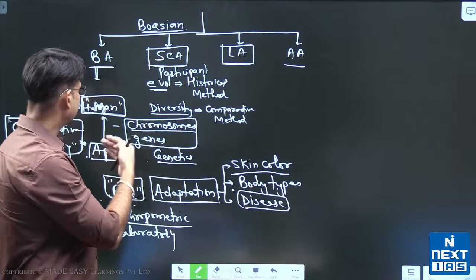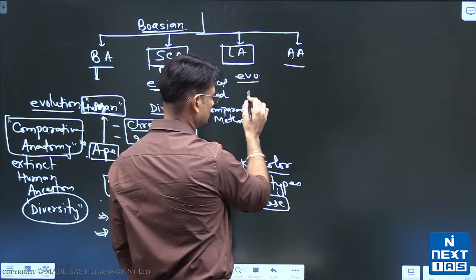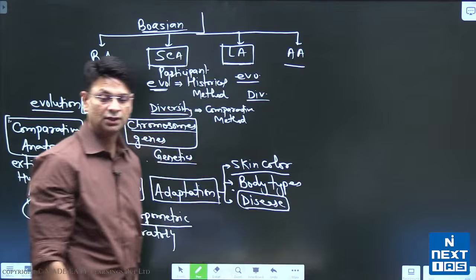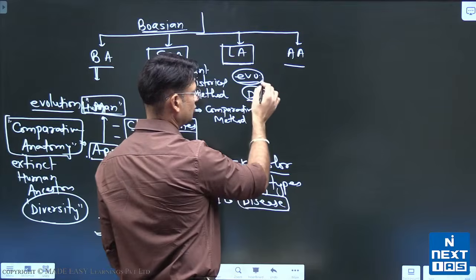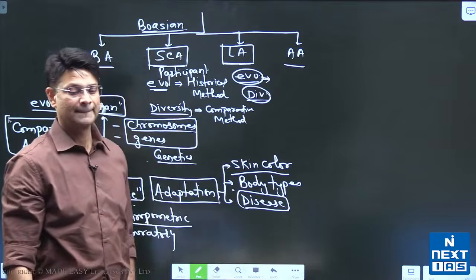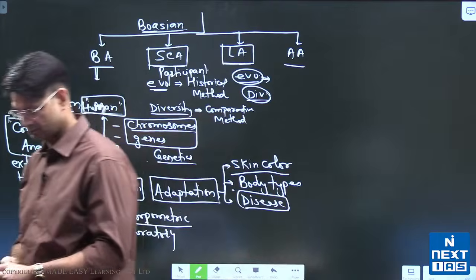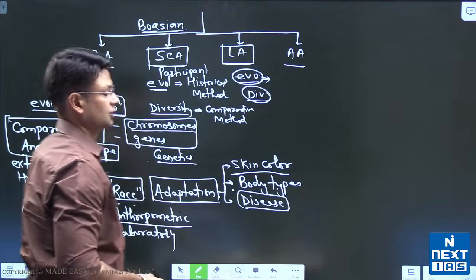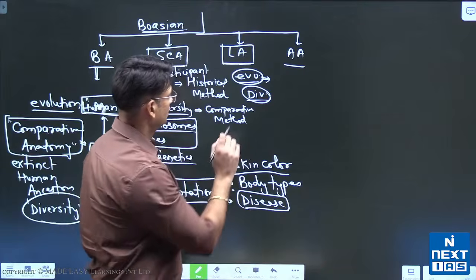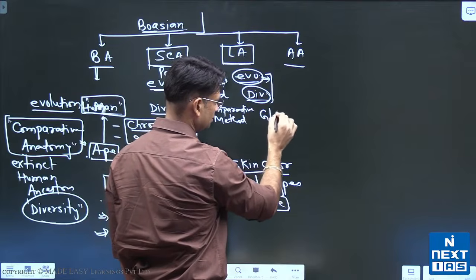Similarly, the third one is linguistic anthropology. It is also studying evolution and diversity. How does it study evolution? Linguistic evolution. So the linguistic anthropology has methods like glottochronology.